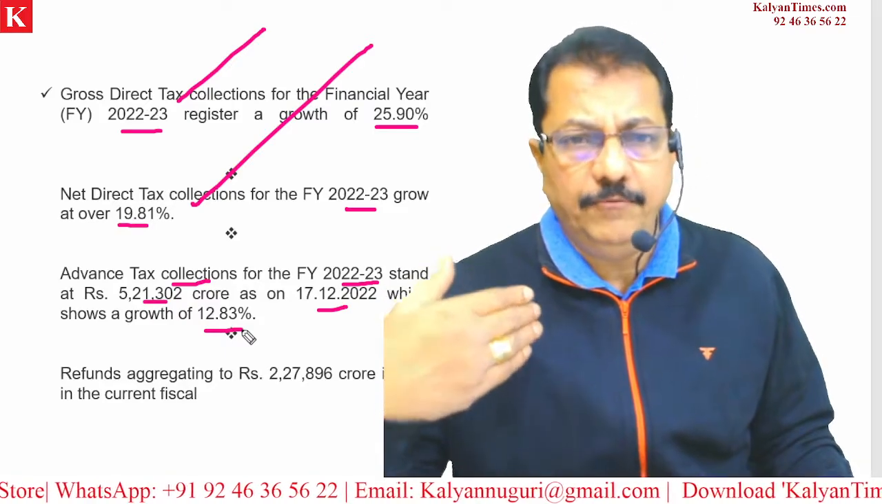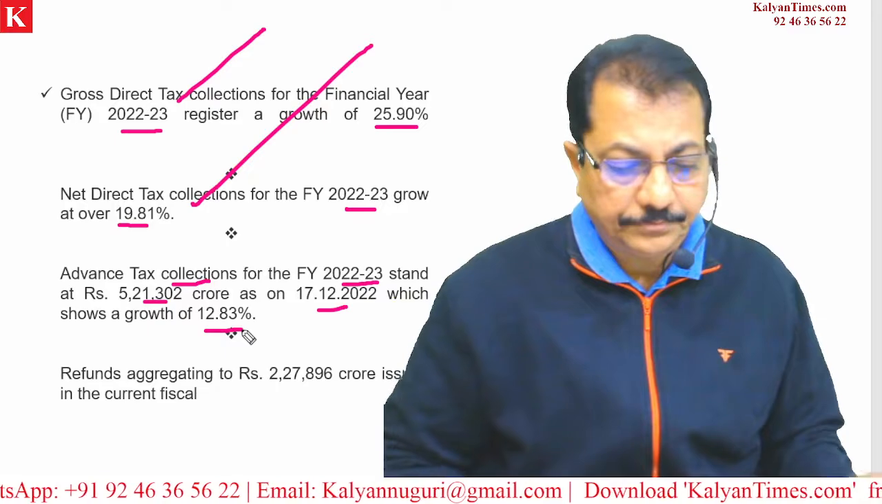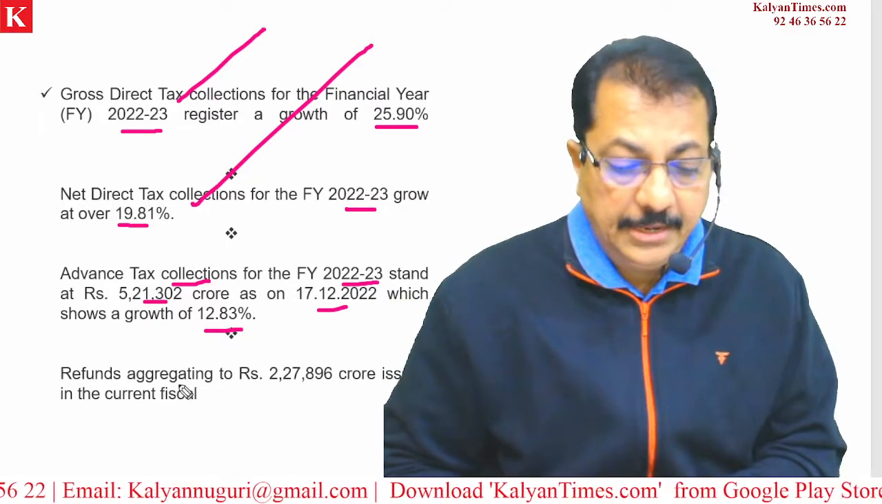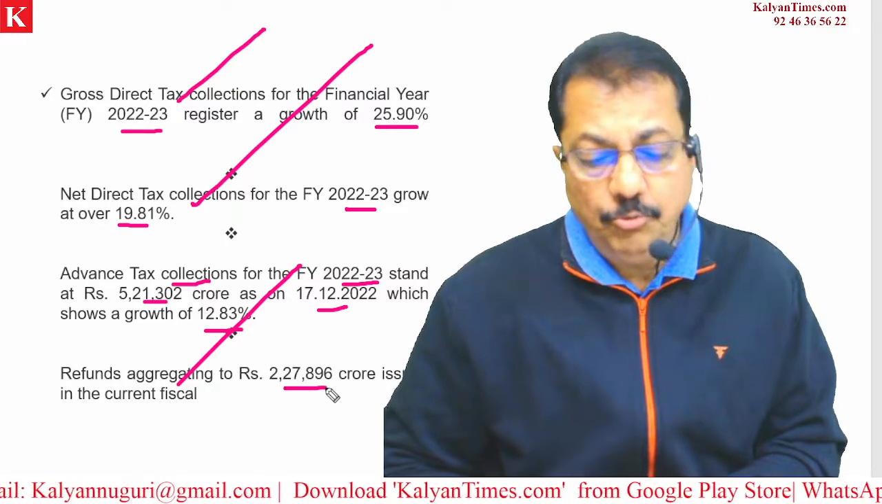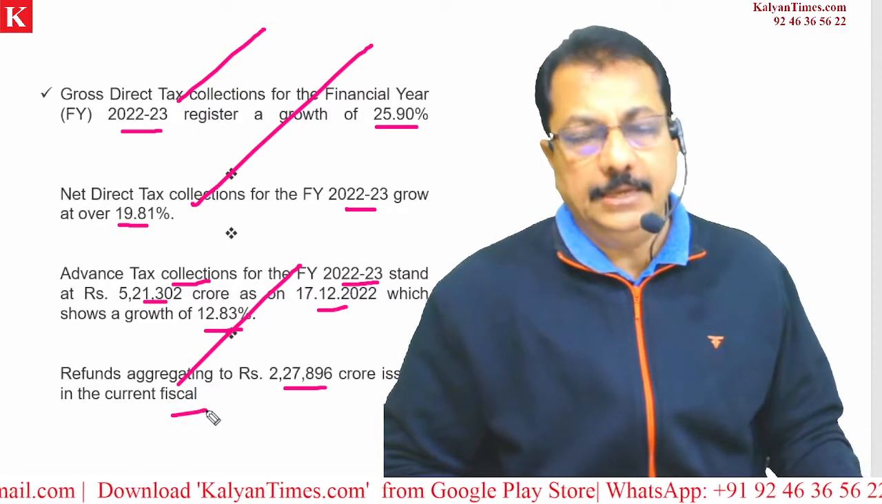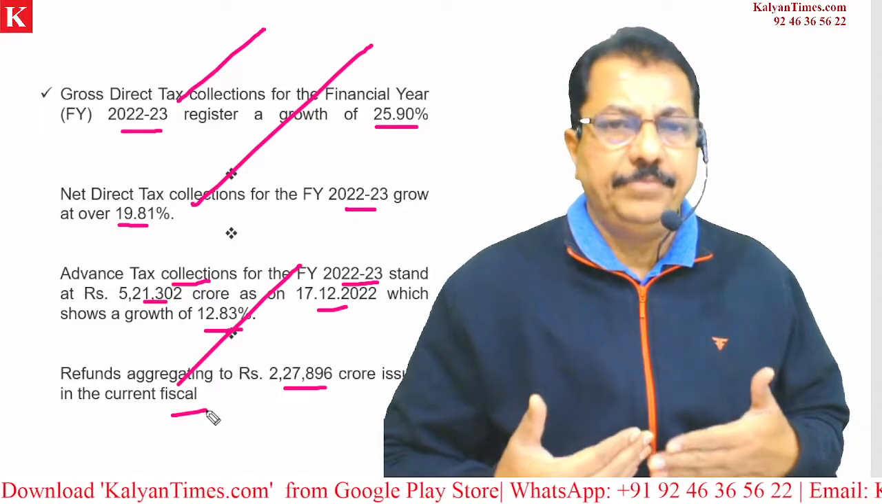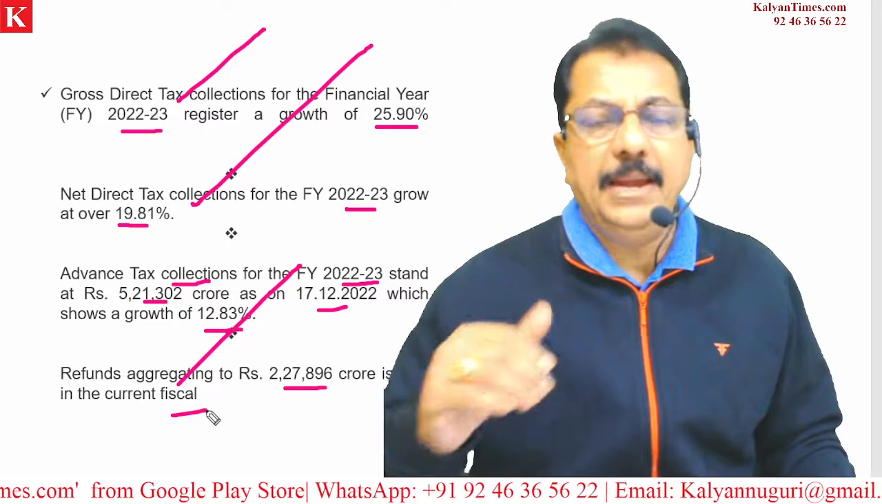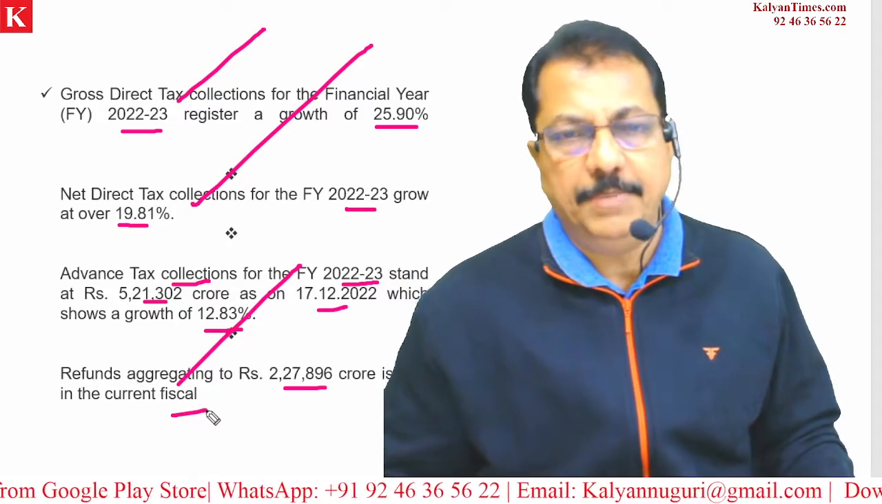People are coming forward to pay the taxes. Look at this. And when it comes to refunds, I told you, aggregating more than 2 lakh crores issued in the current fiscal year. So whenever somebody pays more because of calculation errors, that will be paid back by the income tax department.